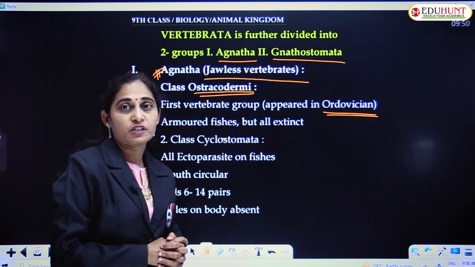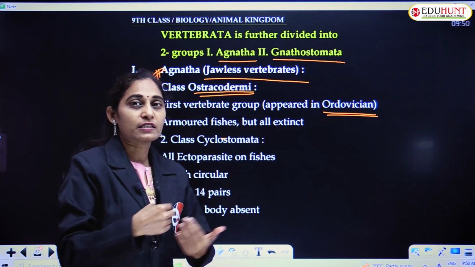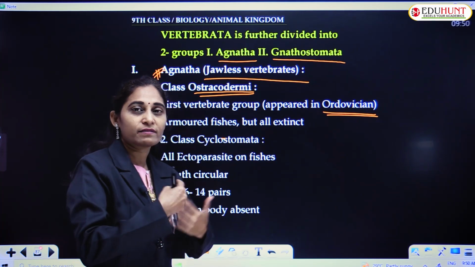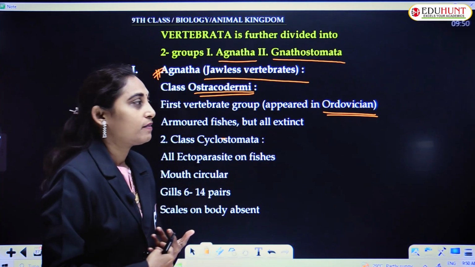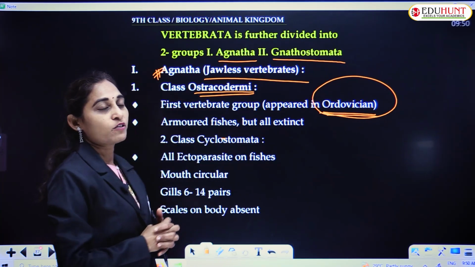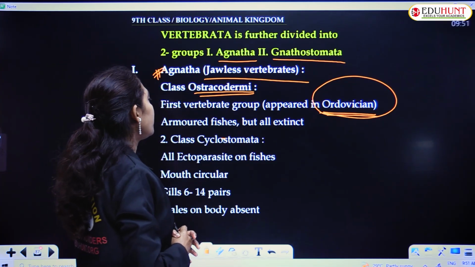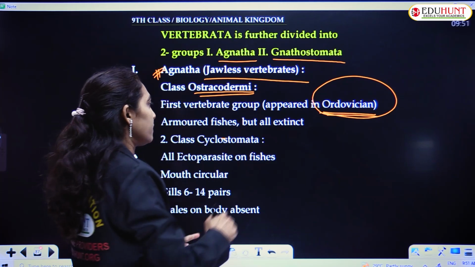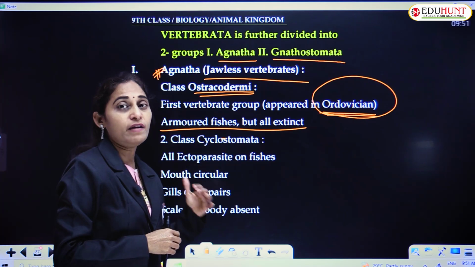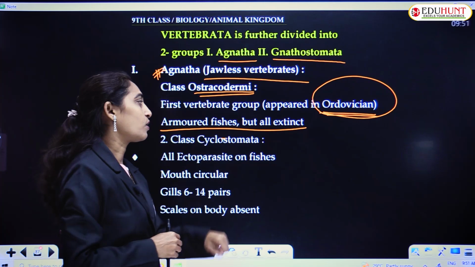If we see the geological time scale, Earth's history is divided into periods like Ordovician, Silurian, Devonian, Carboniferous. In that, Ordovician is the period in which this first vertebrate group, Ostracodermi, appeared. They were armored fishes, but all are extinct. Extinct means they lived once upon a time, but the existence of these animals is not proved now.